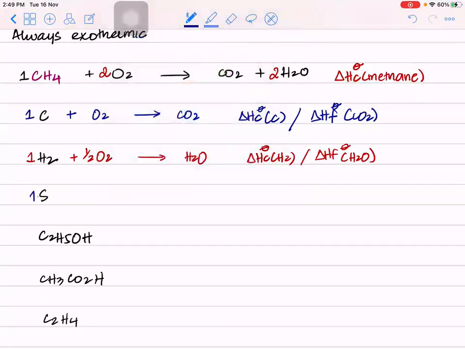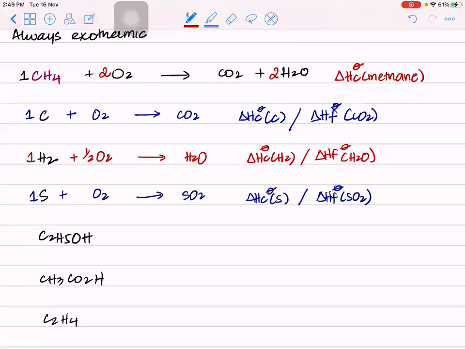Let's see the next one. Sulfur. So you have 1 mole of sulfur burning in oxygen, giving what? Sulfur dioxide. Now you can't get carbon dioxide and water here. You understand that? There is no carbon, no hydrogen in the reactant. So this would be called what? Combustion of sulfur. Or you can also call this what? Formation of sulfur dioxide. Right?